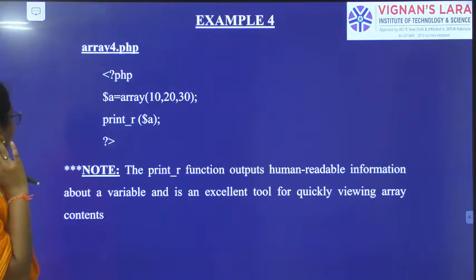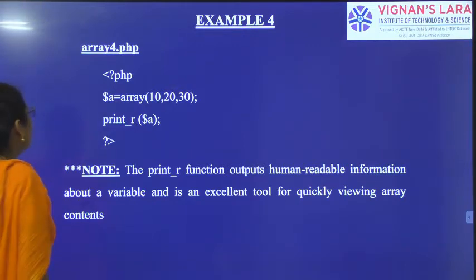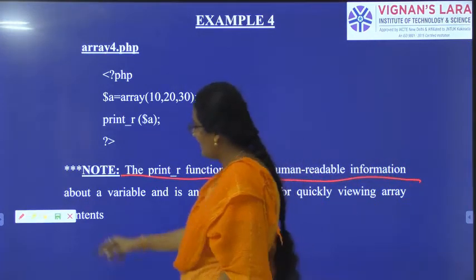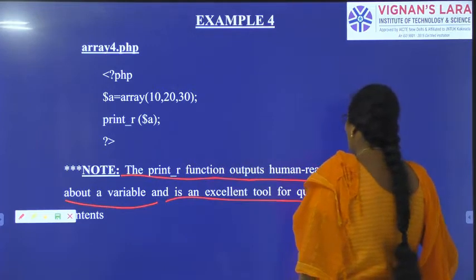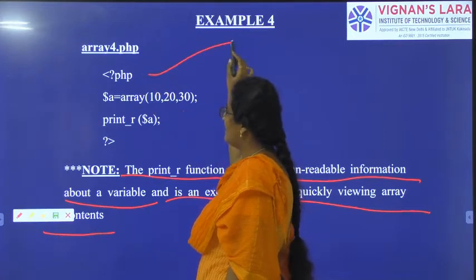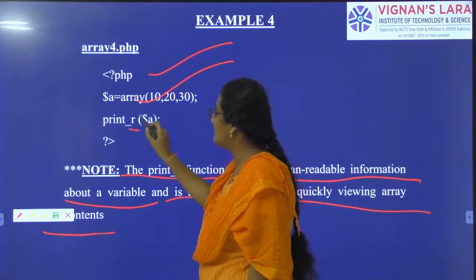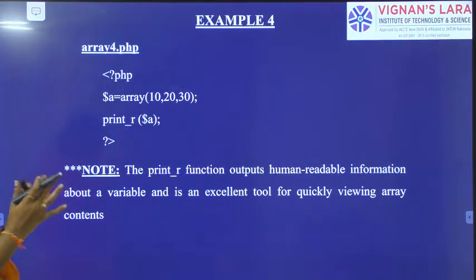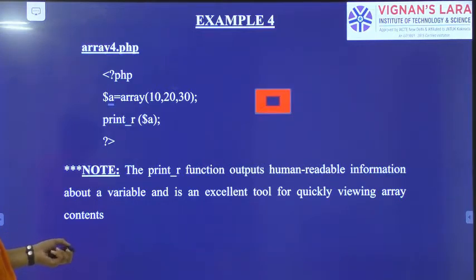See here, the print_r function outputs human readable information about a variable and is an excellent tool for quickly viewing array contents. So print_r is the function which will output human readable information about a variable and it is an excellent tool for quickly viewing the array elements. I have started the PHP program, created the array with the elements, and used the print_r function.